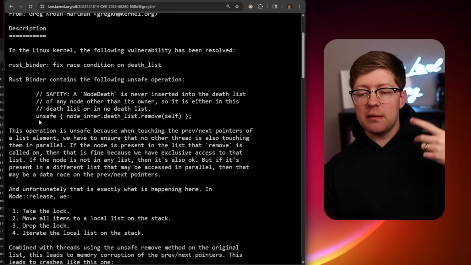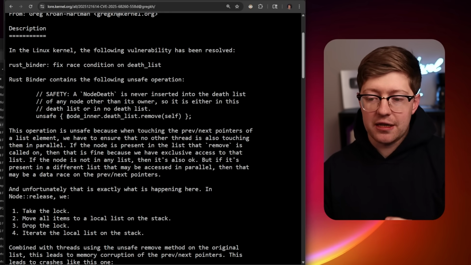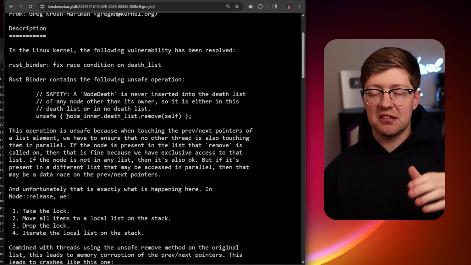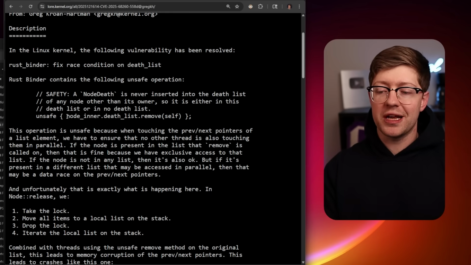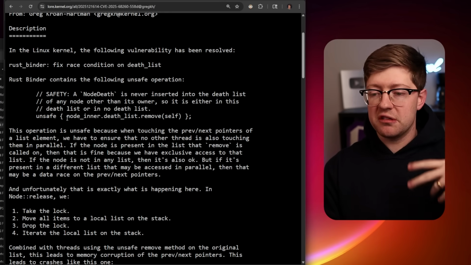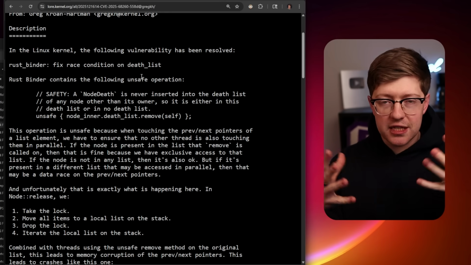Obviously, guys, to get to a place where we have race conditions in Rust, we have to be using the unsafe tag, and unfortunately, we do use the unsafe tag. This unsafe tag basically disables the borrow checker for the code inside of that block, and as a result, you get the ability for race conditions and other issues to occur in the code. They have this ability to track nodes, right, in a doubly linked list.